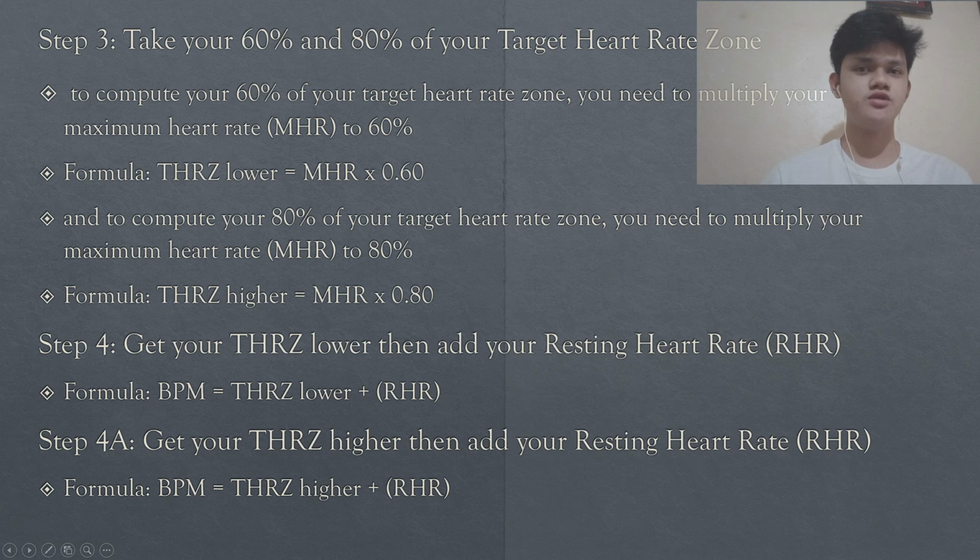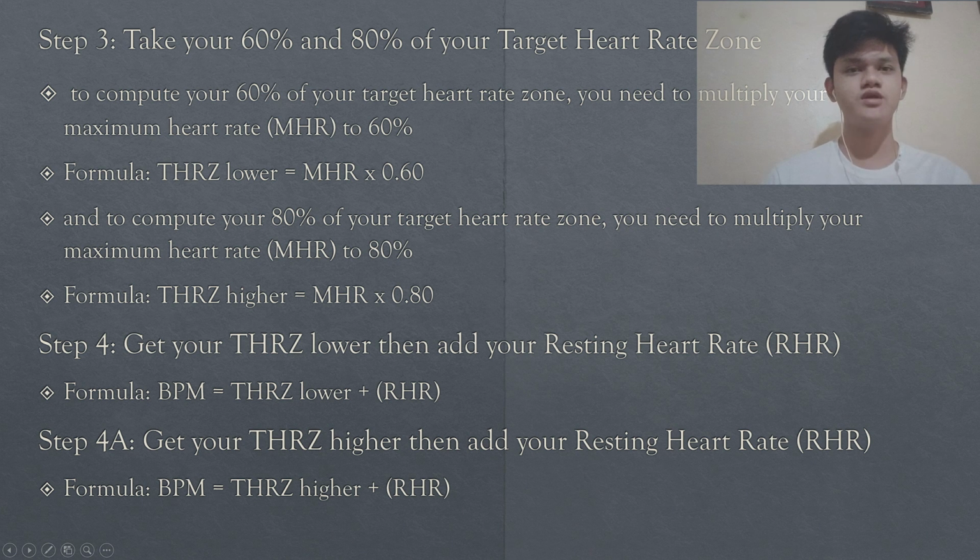In step 3, we need to get the 60% and 80% of our target heart rate zone. In getting the 60%, we need to multiply it by the maximum heart rate or MHR. For example, 201 times 0.60. The answer is 120.6, and the same goes for getting the 80%.